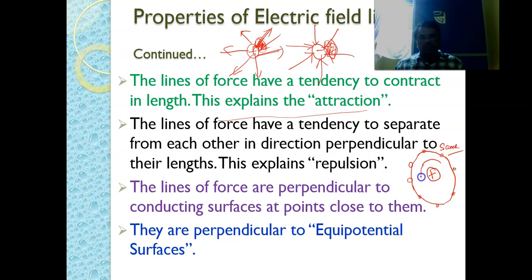There will be many such surfaces. These kinds of surfaces are called equipotential surfaces. So the lines of force are perpendicular to the conducting surfaces at points close to them.